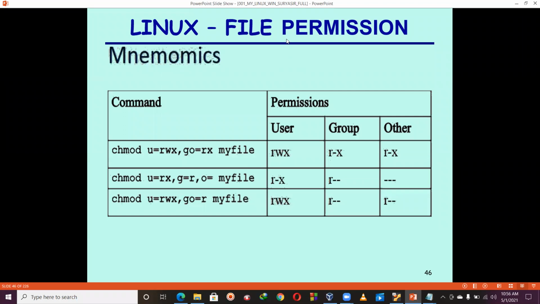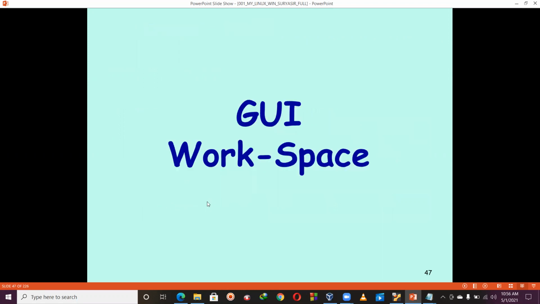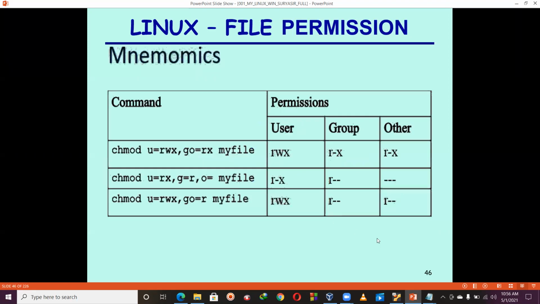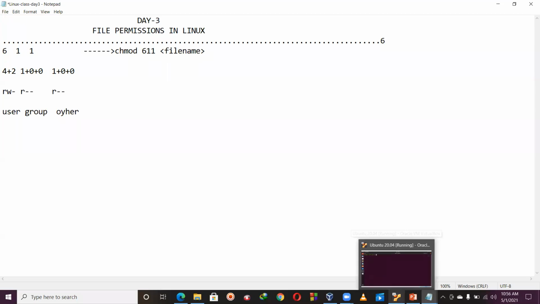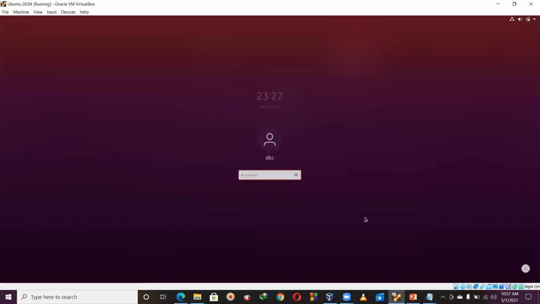This is not fair. chmod u=rwx,g=r myfile. What is the meaning of this one? Very simple. Setting read, write, execute permission for the user, setting read permission for the group and other. This is the meaning. Okay, so let me show such things. Now see here.